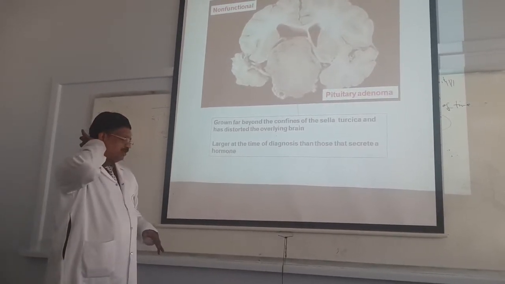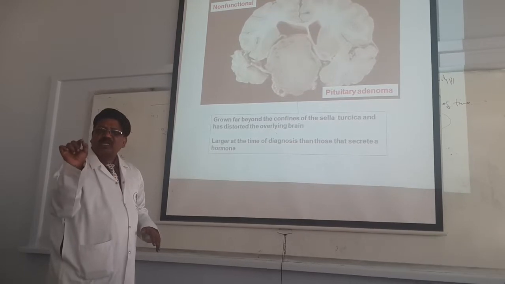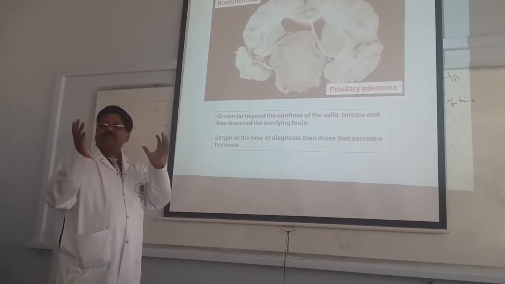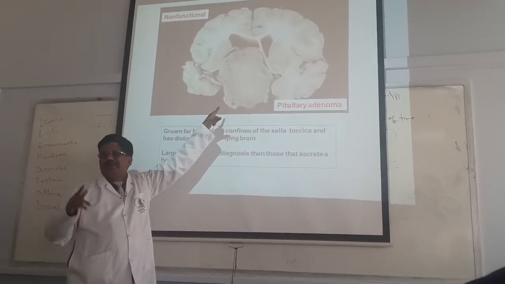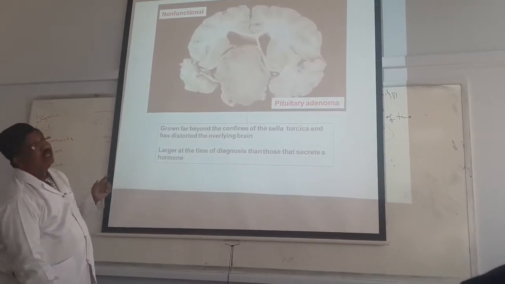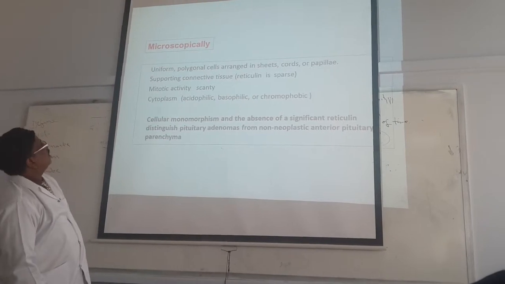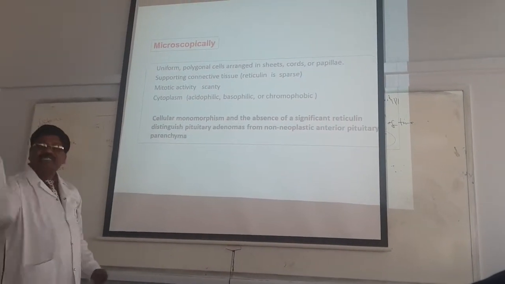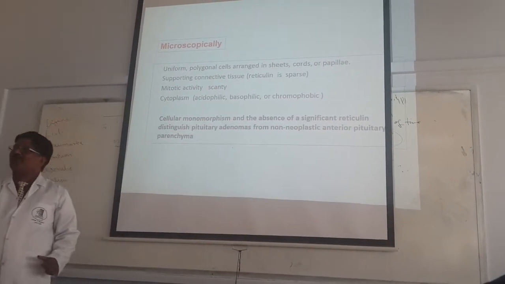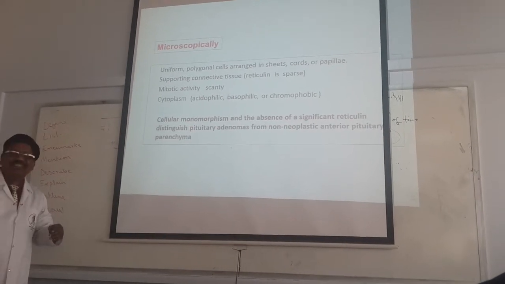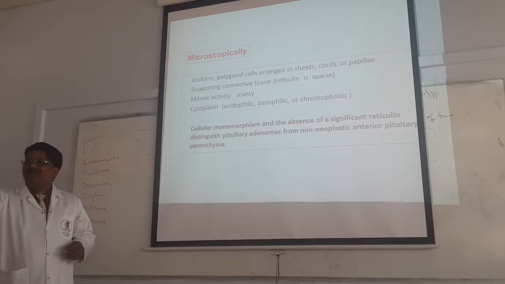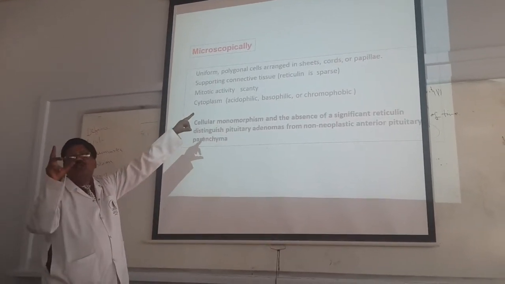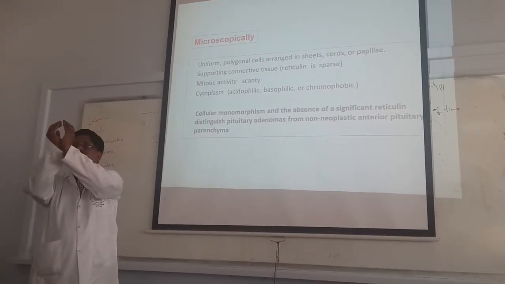If there is a swelling in the pituitary, a small swelling is a microadenoma, a big swelling is a macroadenoma. But non-functional, what is non-functional? No secretion of hormones. Coming to the microscopic, how does it appear? Small uniform cells, round. All children are uniform, only a few persons are tall. Uniform and polygonal cells, these are the polygonal cells.